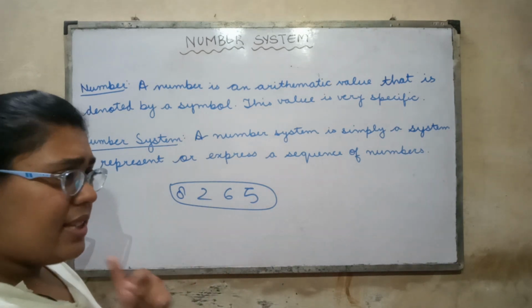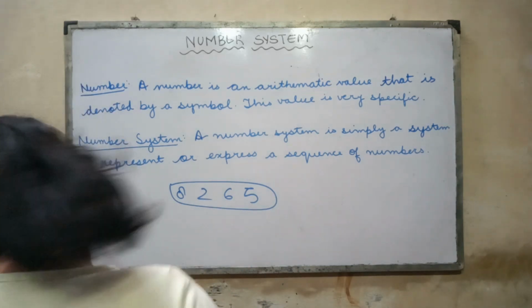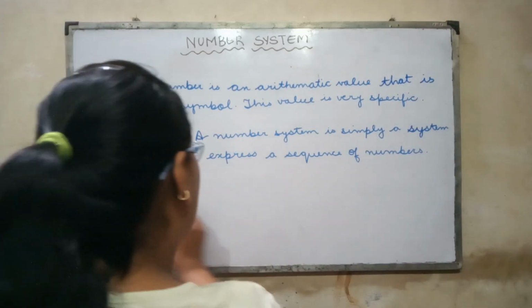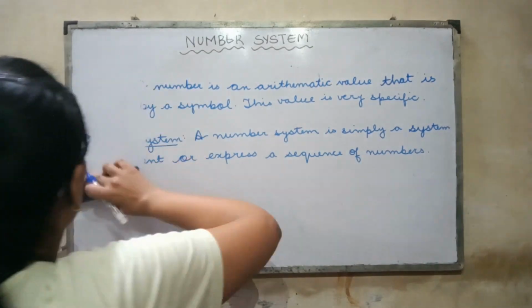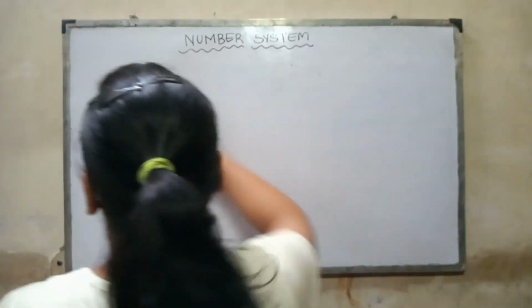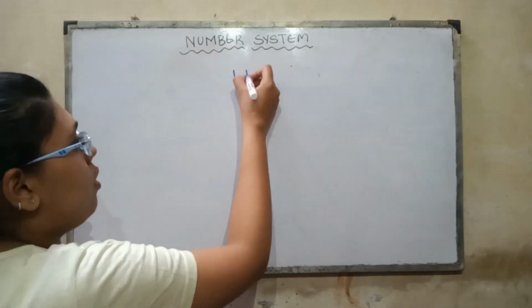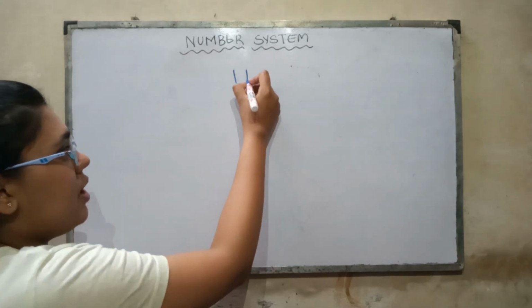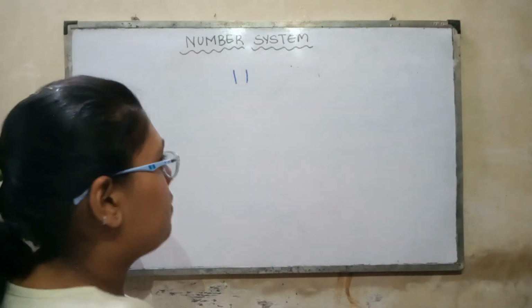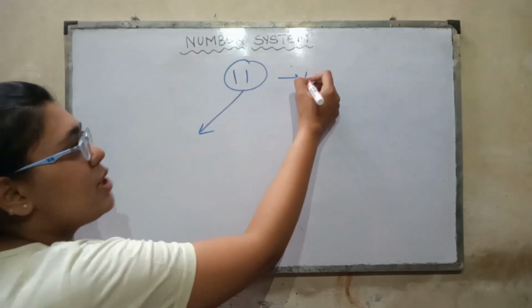Now let us take an example to show you the importance of number system. Suppose we write a small sequence of numbers, that is 1 and 1. We have various different kinds of number systems. So this sequence of numbers is known as numerals.